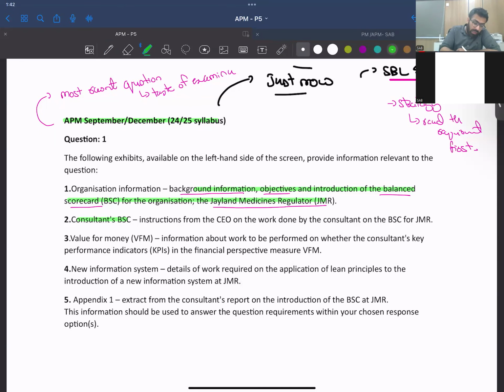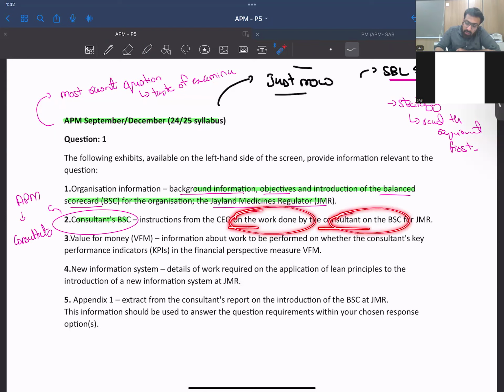So you might be playing a role here, right? You might be playing a role here because in APM, you are always considered consultants. So your role might be with the BSc instructions from the CEO on the work done by the consultant on the BSc for GMR, then value for money, information about work to be performed on whether the consultant's KPIs in the financial perspective measure VFM, so value for money approach, right? You have got this information in exhibit 3.